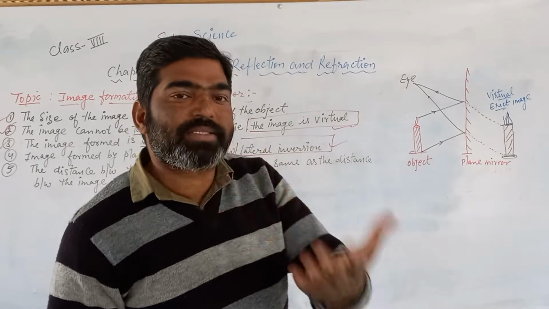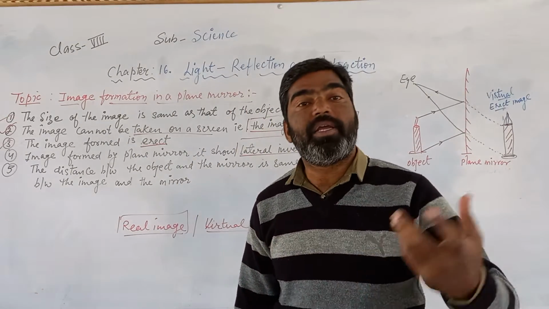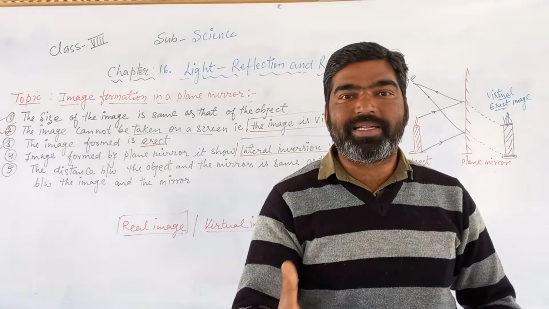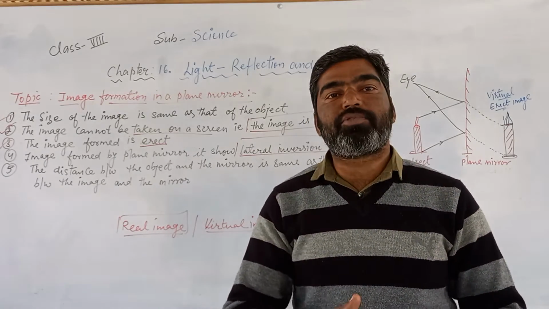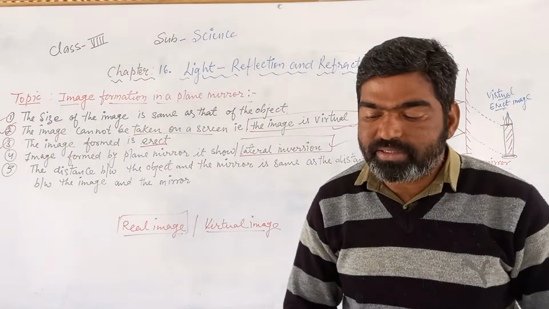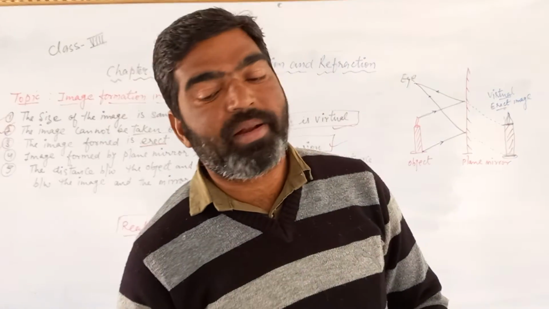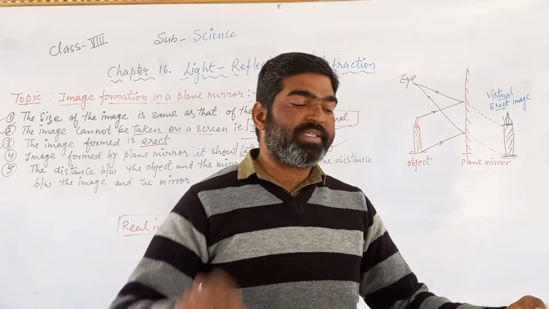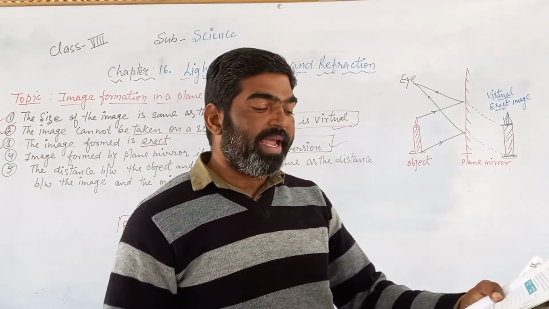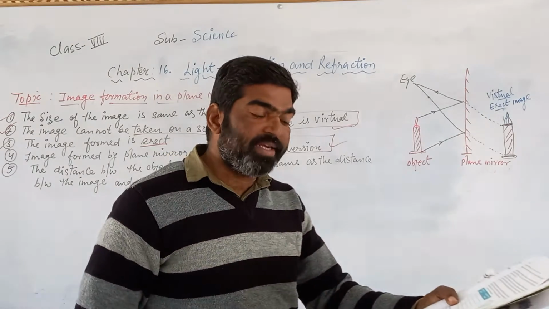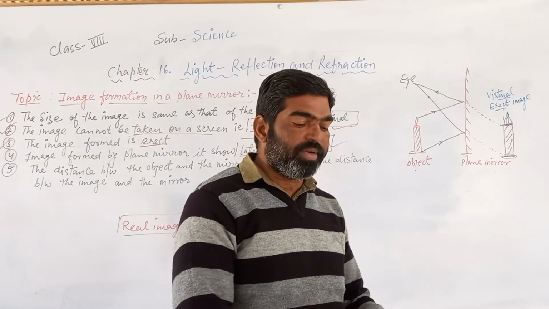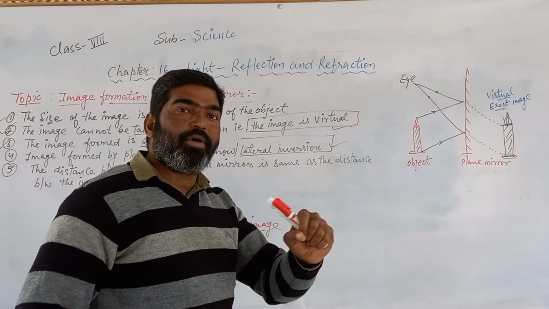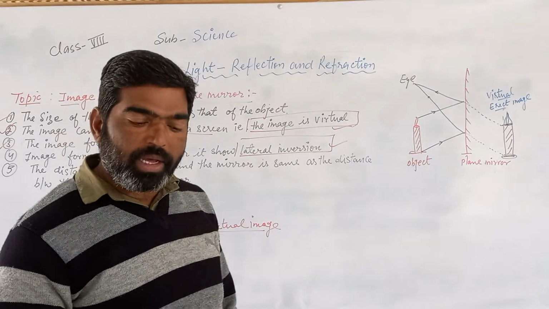Many times this question may be asked in exams. What do you mean by the lateral inversions? So lateral inversions means what? It's a phenomenon in which the right part of an object looks like a left and left looks like a right. This is called lateral inversions. So the left of the object appears as the right of the image and right looks like a left. This phenomenon is called what? Lateral inversion. So this lateral inversion is a basic property of the image formed by a plane mirror.